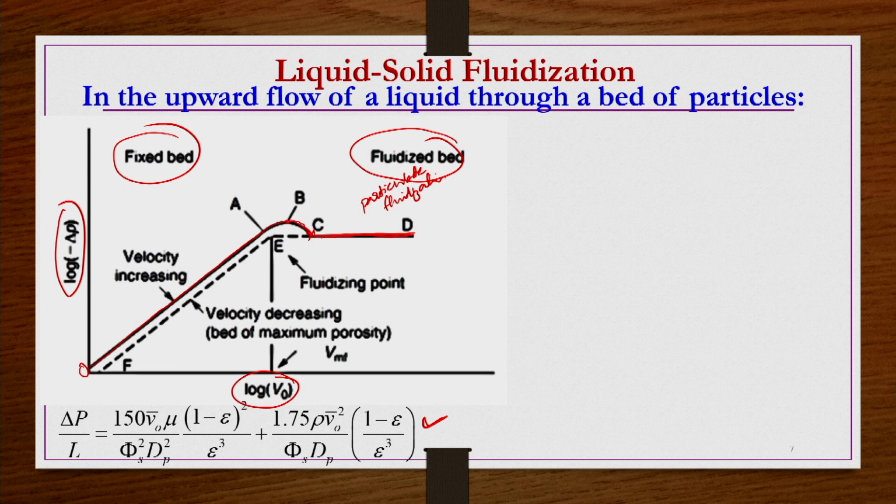So, when you attain the particulate fluidization conditions and find that the pressure drop is independent of the velocity, then you decrease the velocity again.